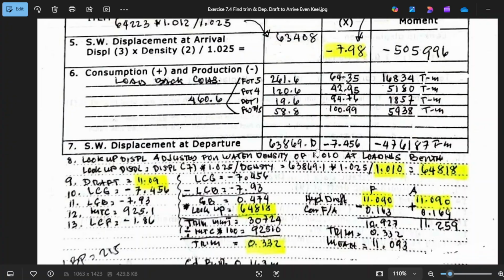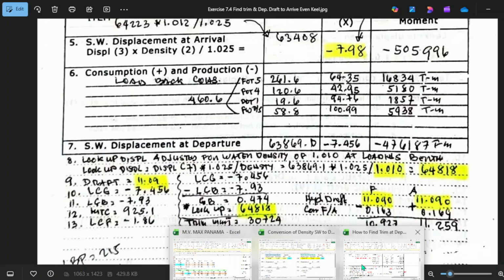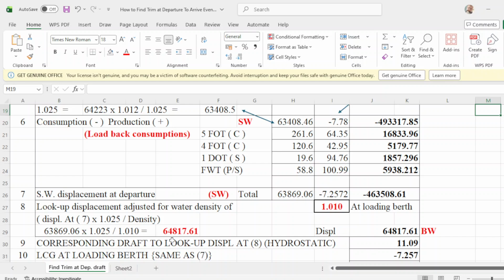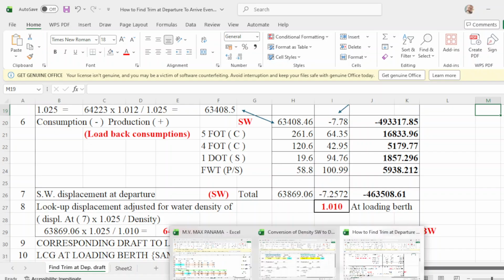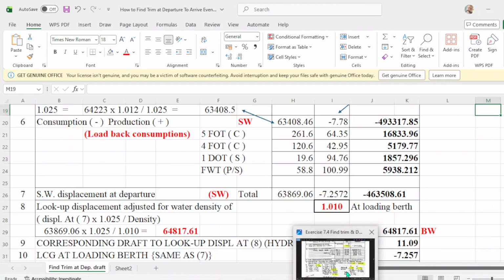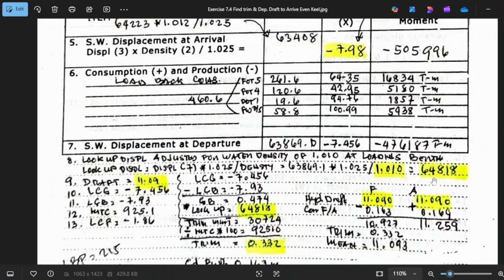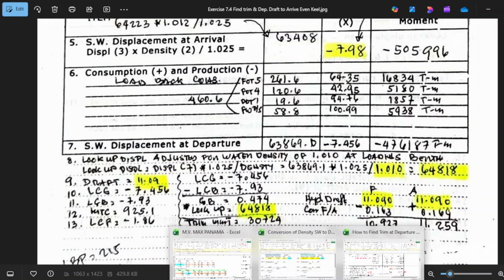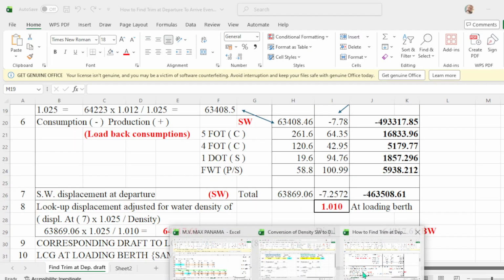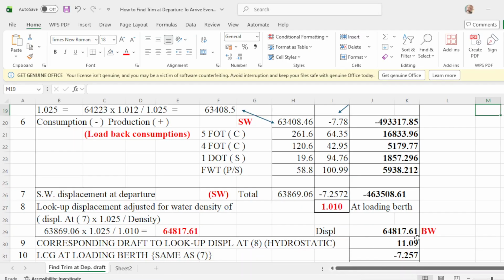Because there's a mistake already in this LCG here, its displacement now is different. What we have is 64818, the same, 64818, and I have 64817 or 18. Okay, can we go to number 9 now?